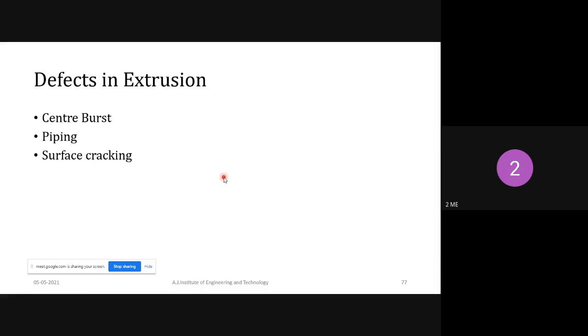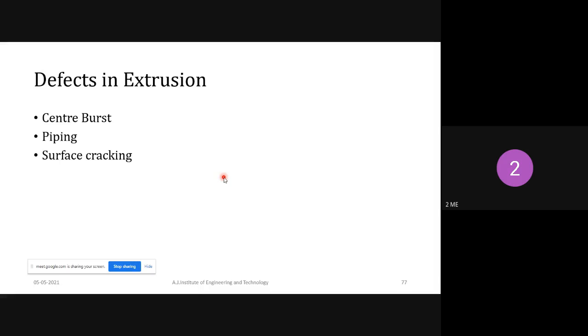Next one is the piping defect. Piping defect is associated with the direct extrusion process, where the formation of a sinkhole at the end of the billet takes place. Proper deformation of the metal is not formed, so a piping-shaped structure occurs at the end of the process. That is one of the defects, called the piping defect.